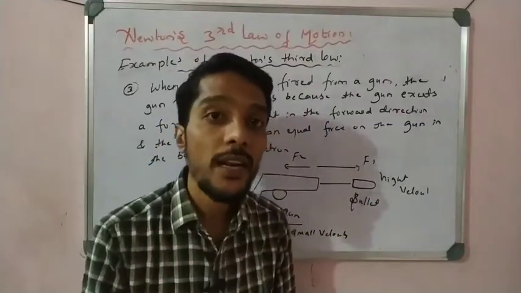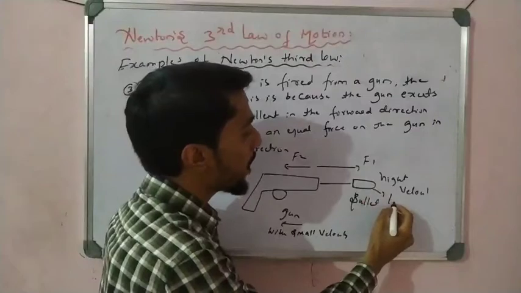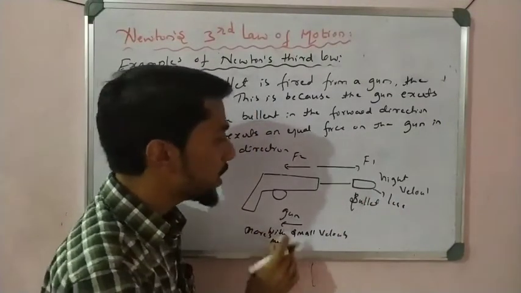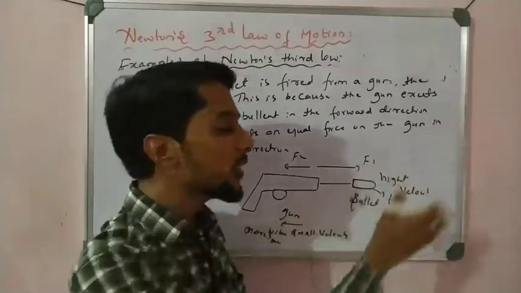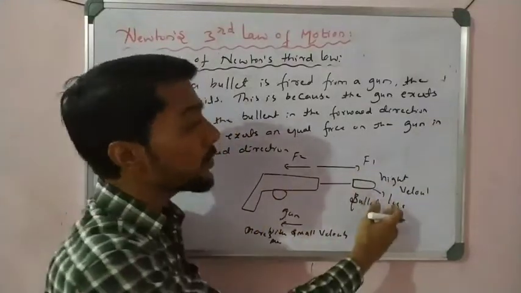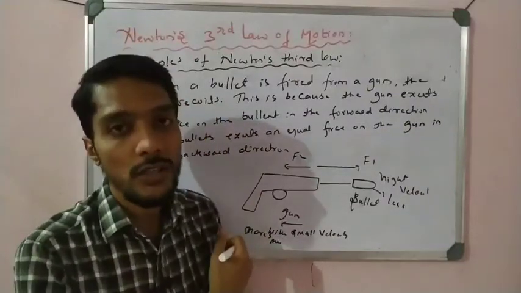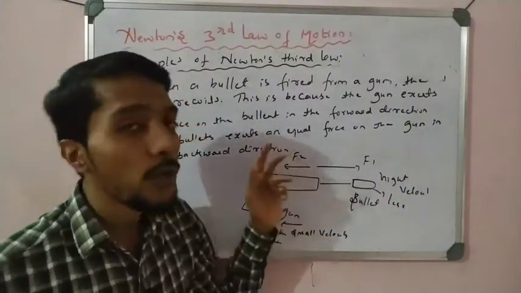Why? What is the reason behind that? Because one has less mass and the other has more mass. That is why less mass can move with high velocity, and more mass moves with low velocity. So what happens here in Newton's third law?